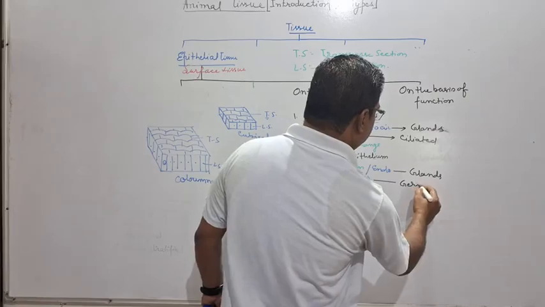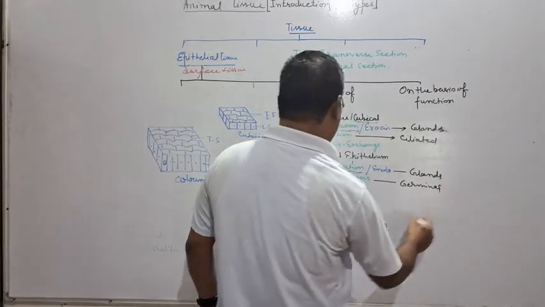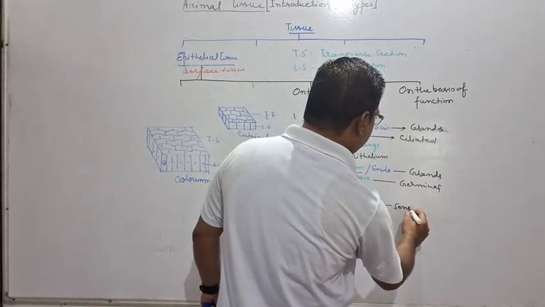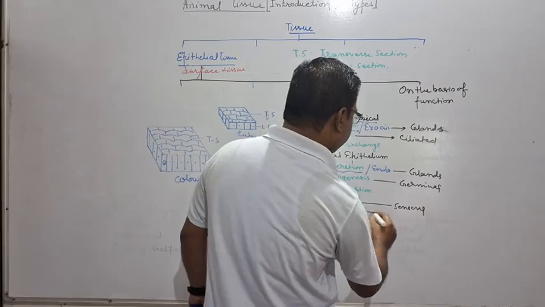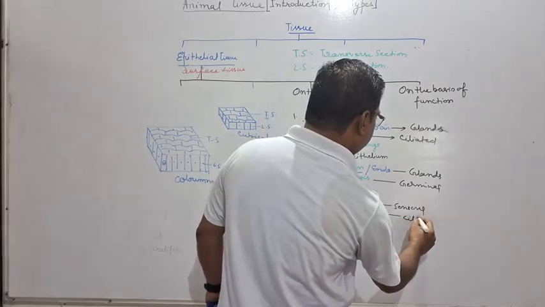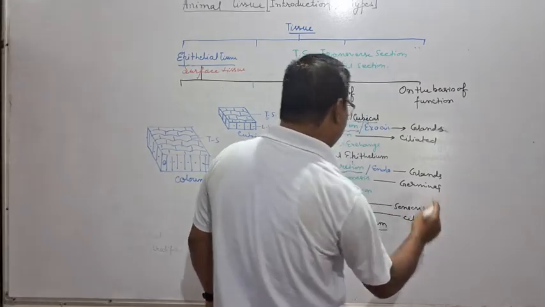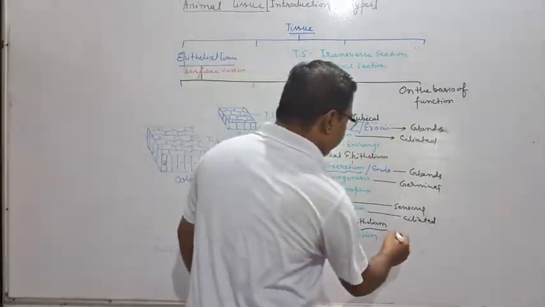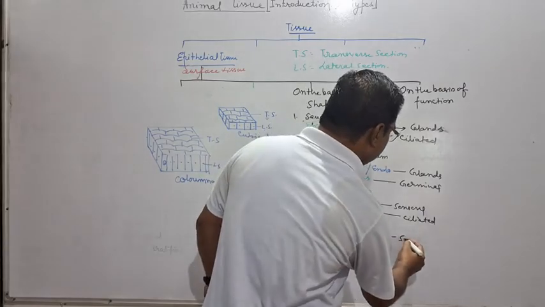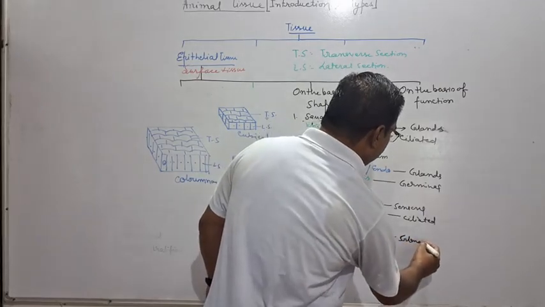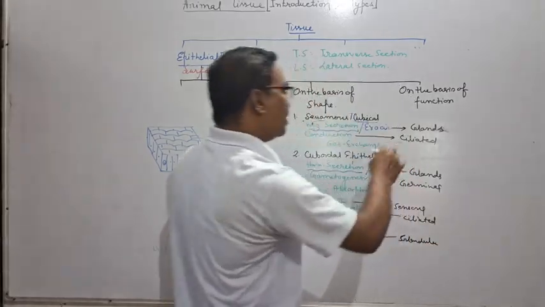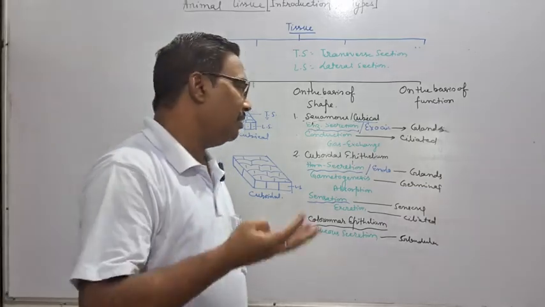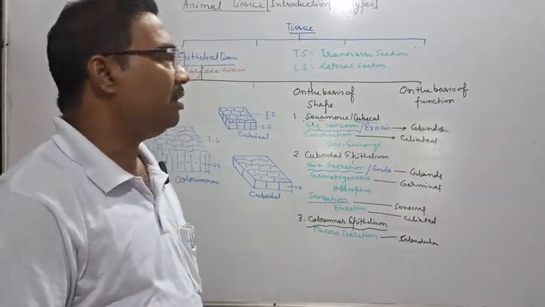Gametogenesis, it is germinal epithelium. Absorption, nothing. Sensation, it is sensory epithelium. Excretion, it must be ciliated epithelium to pass out the excretory material. Mucus is also glandular. So on the basis of function, we have separated it into four: ciliated, glandular, germinal or sensory.